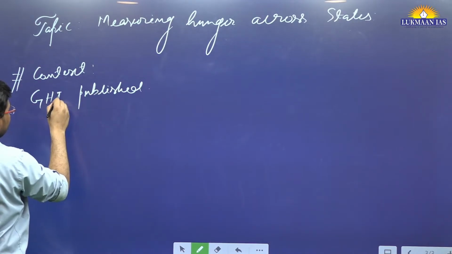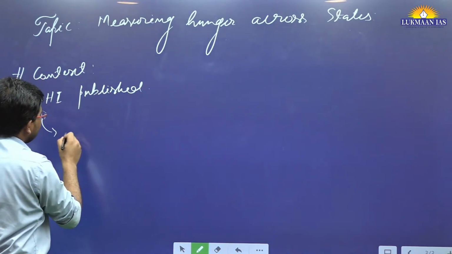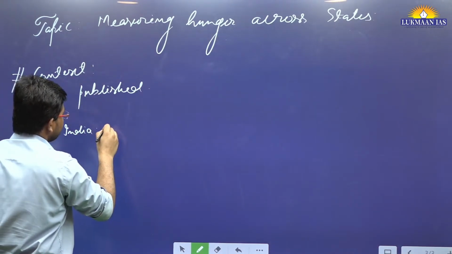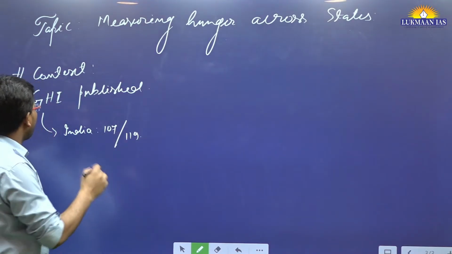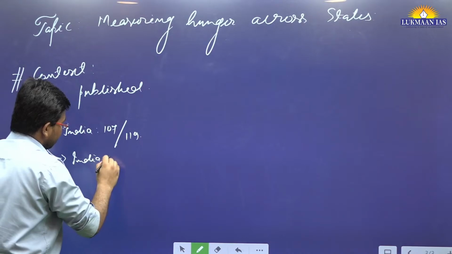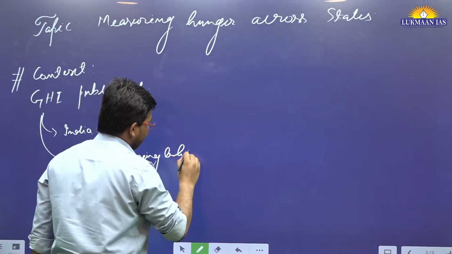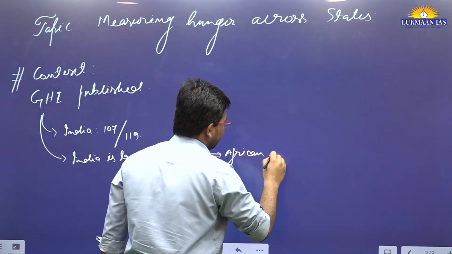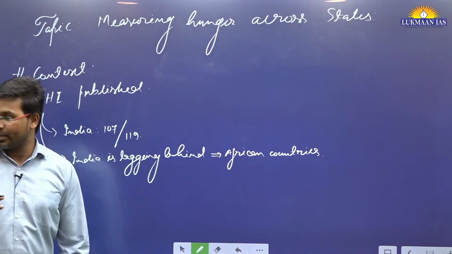In this Global Hunger Index report, they have around 119 countries, and out of them, India's position was around 107 out of 119 countries. This shows that India is lagging behind many African countries. It is even lagging behind Pakistan and Bangladesh.